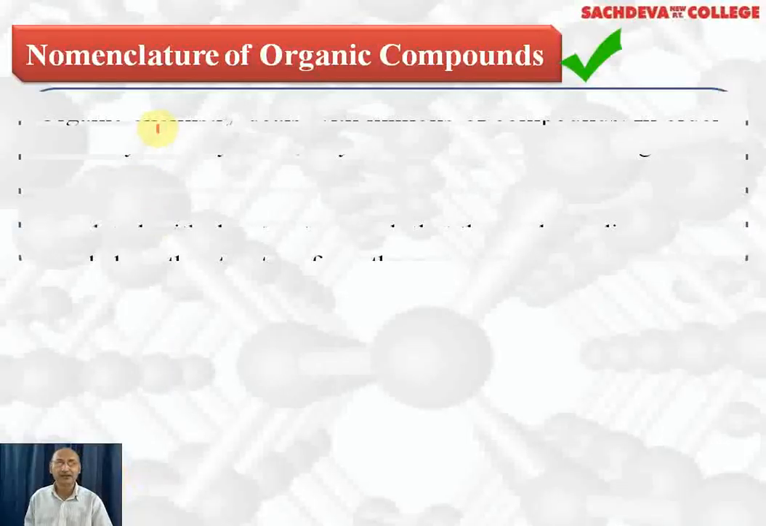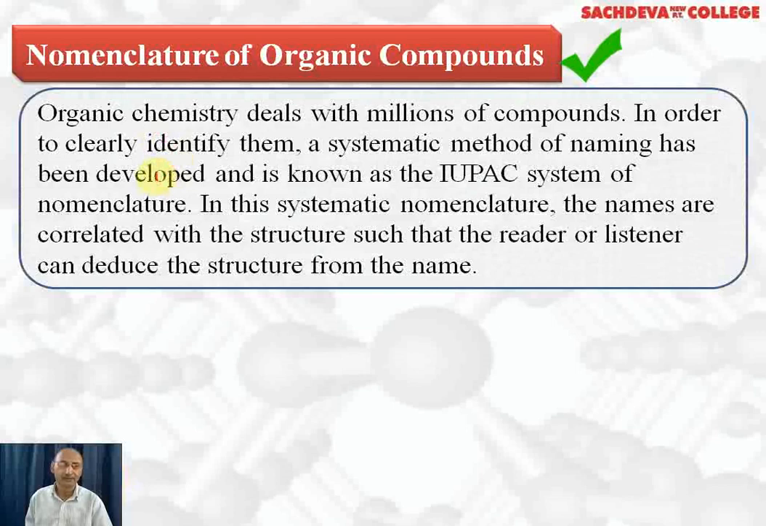Next, we are taking nomenclature of organic compounds. Organic chemistry deals with millions of compounds. In order to clearly identify them, a systematic method of naming has been developed, and it is known as the IUPAC system of nomenclature. IUPAC is the International Union of Pure and Applied Chemistry, which decides the rules for naming of organic compounds.